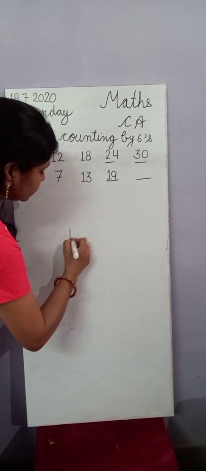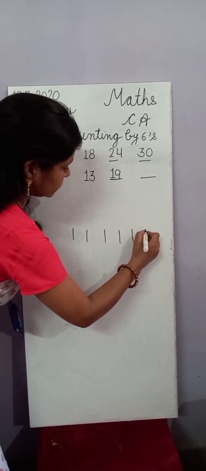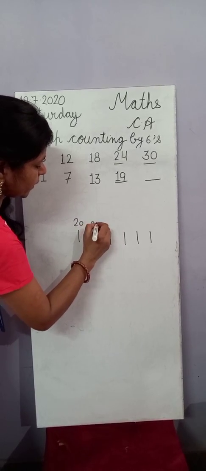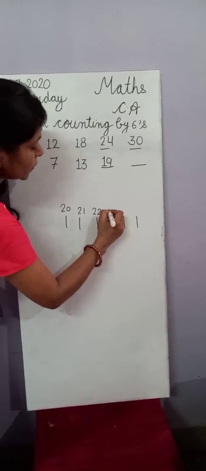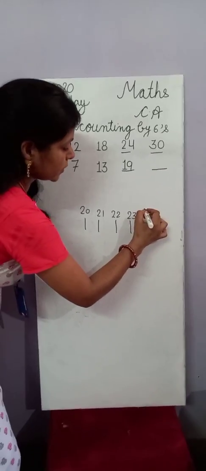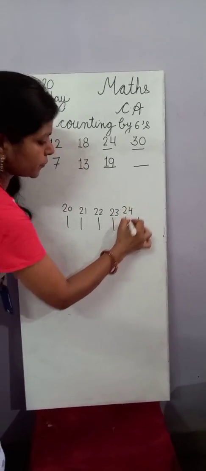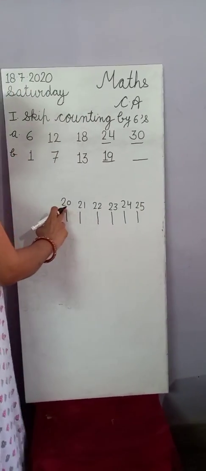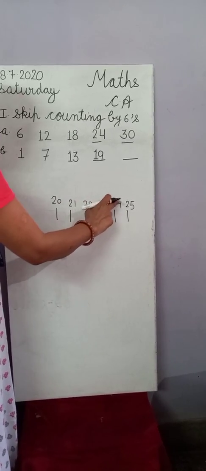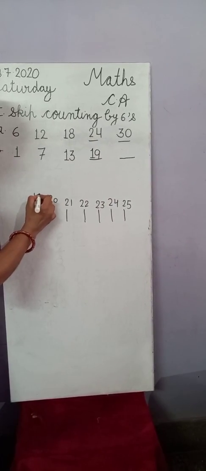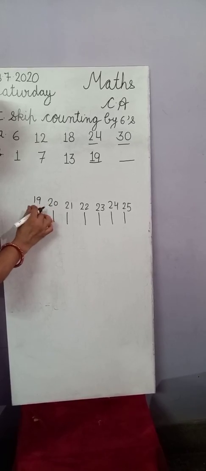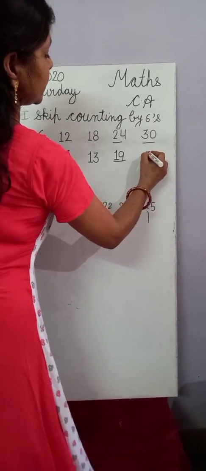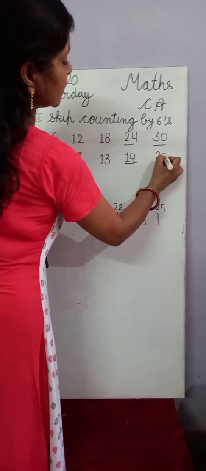After 19, 20, 21, 22, 23, 24, then 25. How many times? 1, 2, 3, 4, 5, 6. 25.